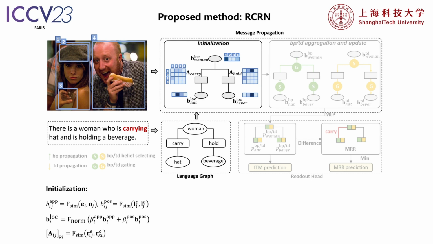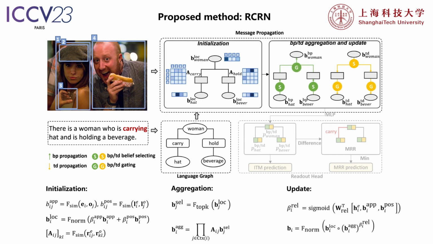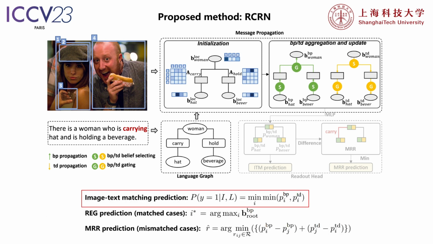Next, we propose a selective mechanism to aggregate context information guided by the graph and relation beliefs in two propagation directions respectively. Finally, the belief is updated using a context-sensitive gating function. Predictions for a given case are inferred by exploiting the beliefs derived from the propagation process.